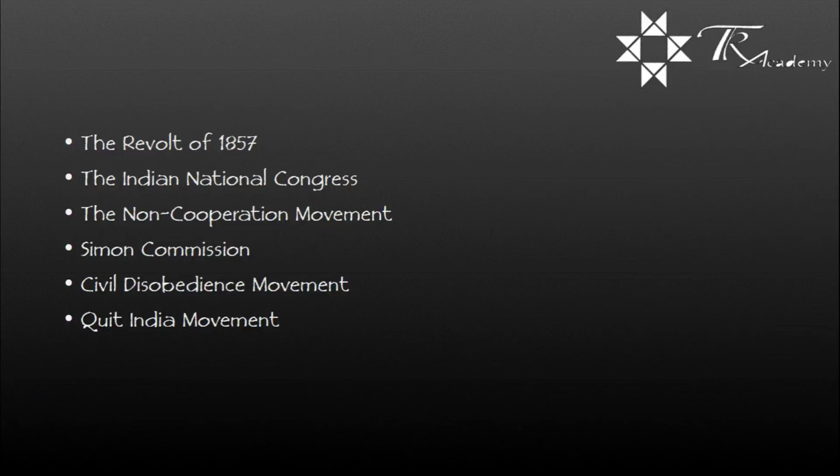The Quit India movement. It was in August 1942 that Gandhiji started this movement, which aimed at complete freedom from the British rule and posed a do-or-die situation. There were widespread actions of sabotage, violent protests, etc. Finally, Netaji Subhash Chandra Bose fled from British detention and formed the Indian National Army.